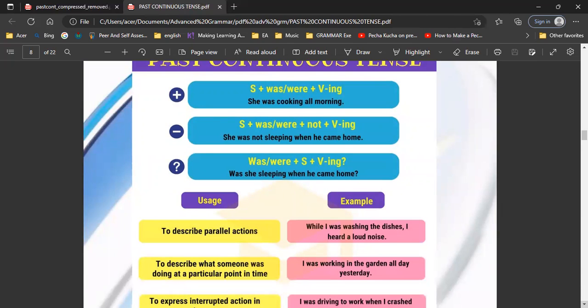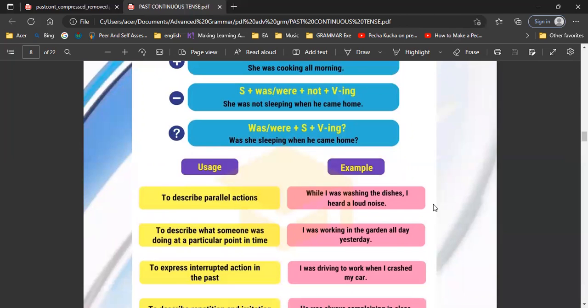This is the formula. For the positive: subject plus was or were plus verb-ing. She was cooking all morning. Negative: she was not sleeping when he came. Subject plus was or were plus not plus verb-ing. Here we have two actions, the second one using past simple. The question: was she sleeping when he came home?